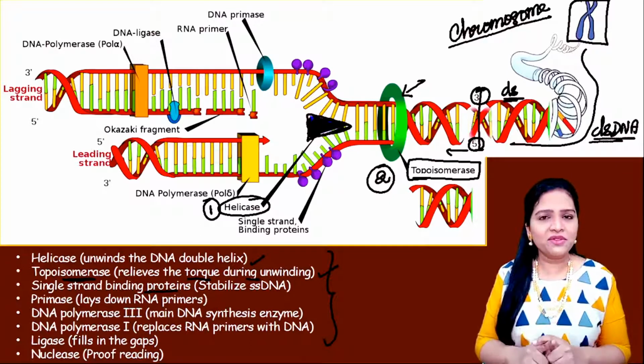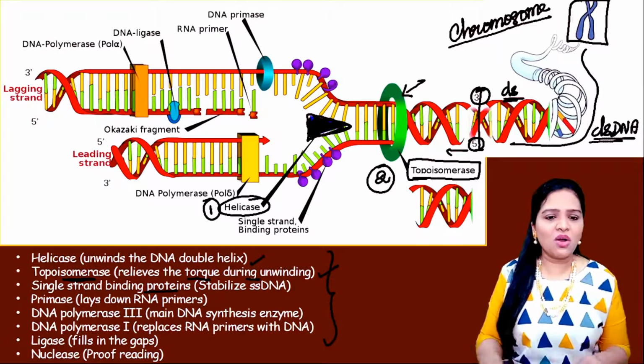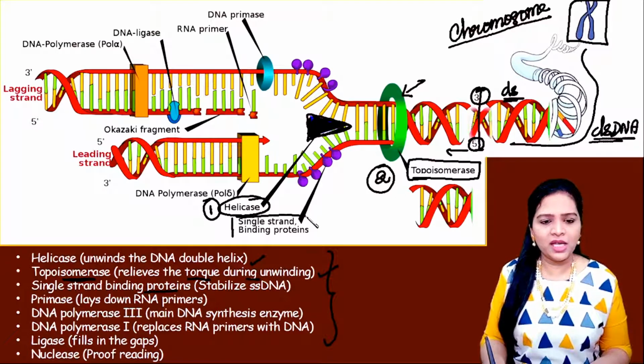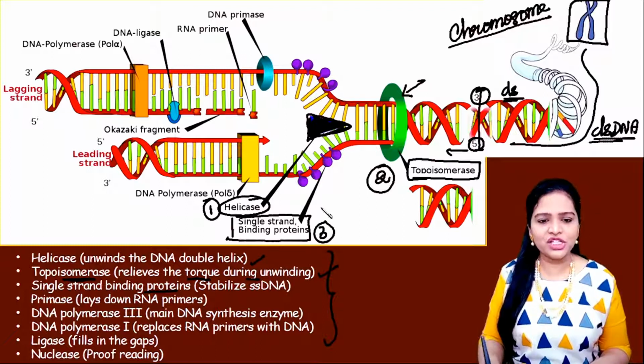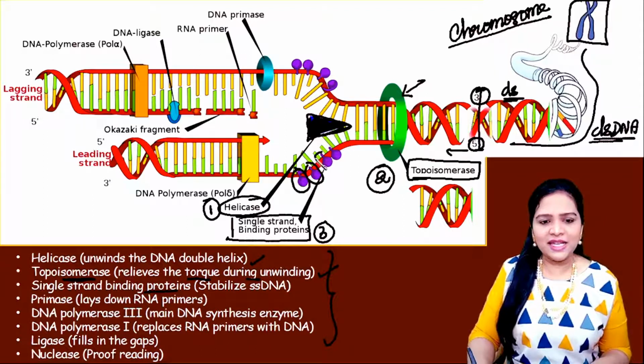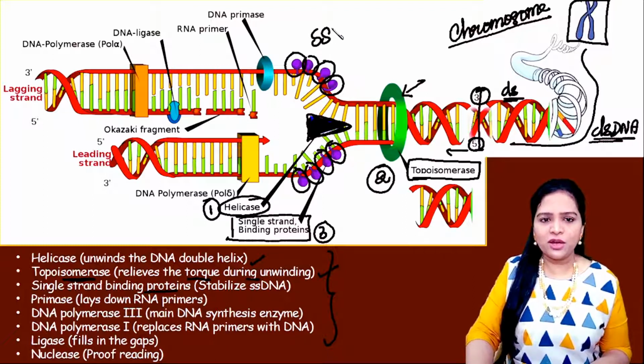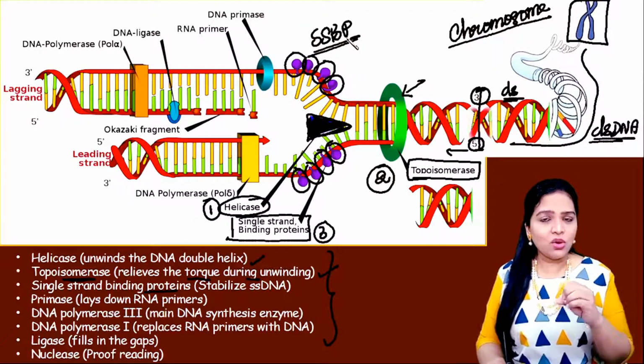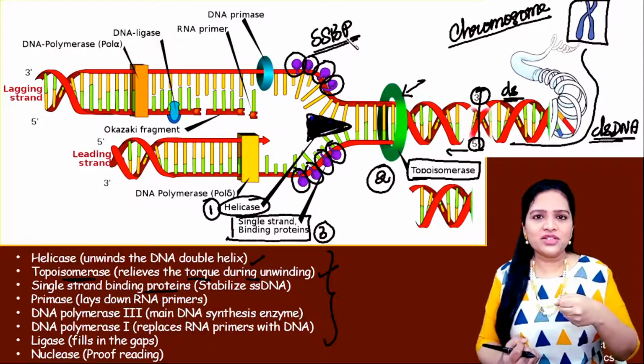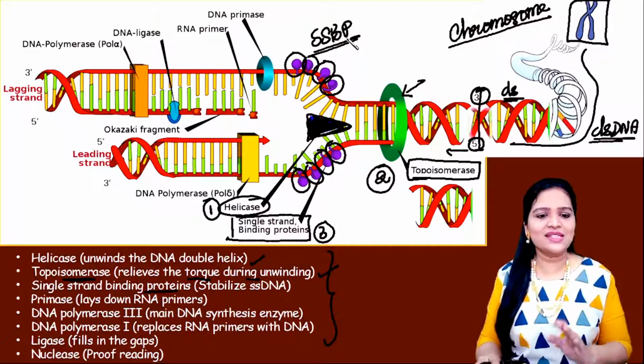So in order to prevent the rewinding or rejoining of these two separated strands, a protein called single strand binding protein comes and attaches to this single stranded DNA. Understood? So this red color thing is the single stranded separated strands. This purple color thing is the single strand binding proteins, which we call in short form SSBP. These proteins come and hold the single strands apart from each other, otherwise they will join together. So this is the third thing.